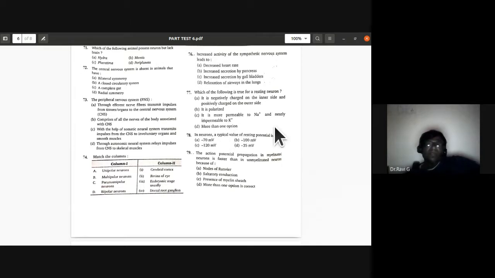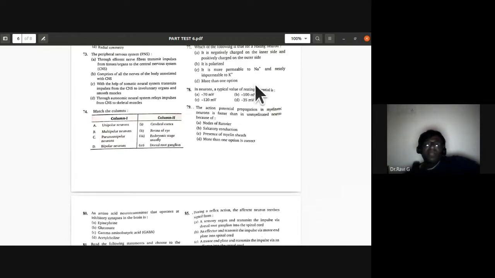In neurons, a typical value of resting potential is... So what is the typical value of resting potential? This is, I think, again out of the syllabus, the 78th question. The answer is A, minus 70 microvolt. So a typical value of resting potential is minus 70 microvolt.